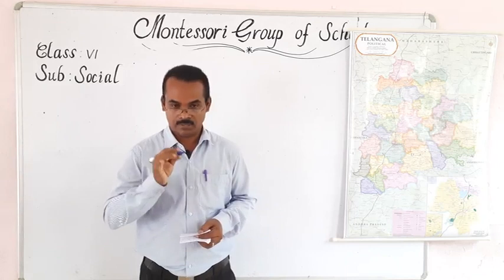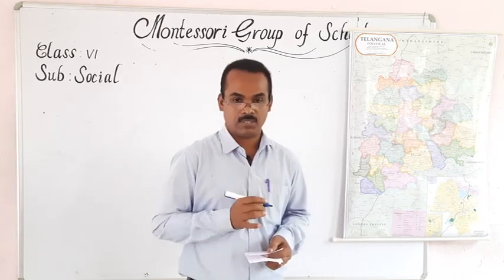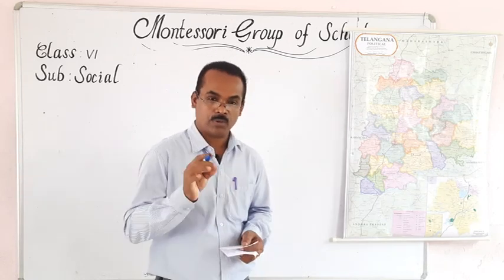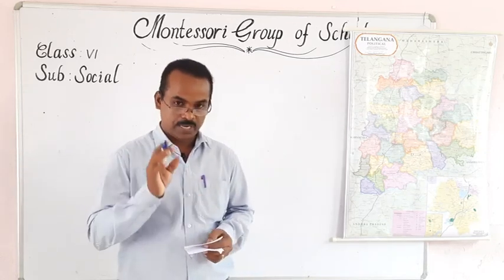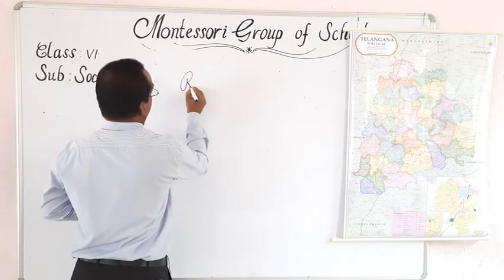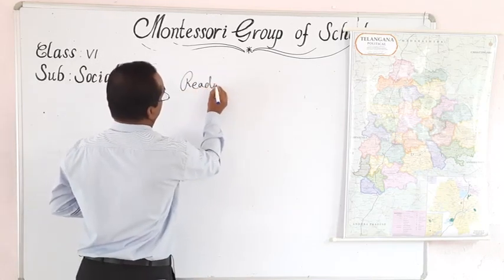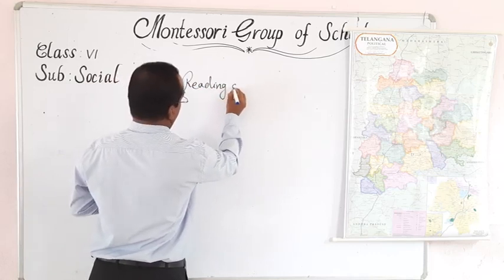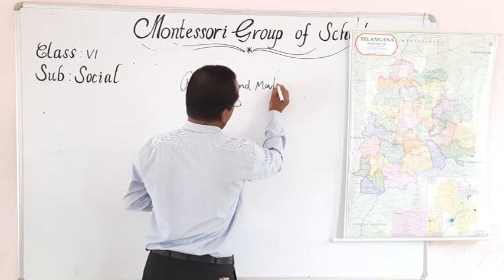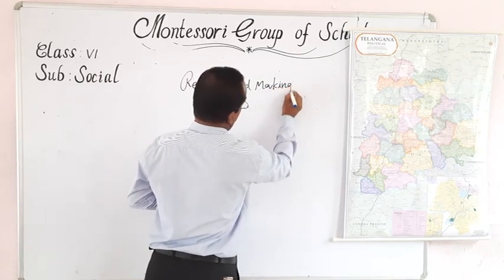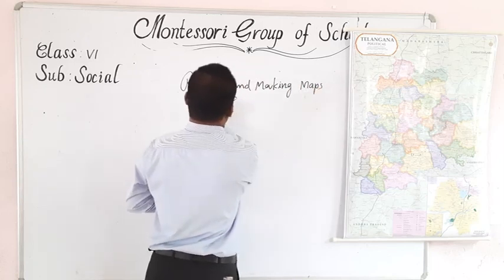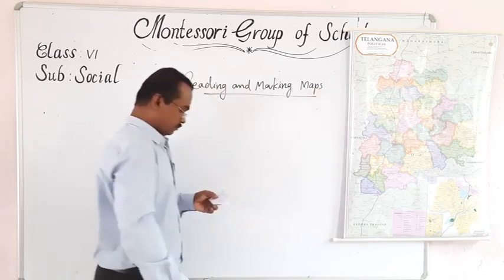Now let us learn the first lesson from your textbook. Do you know what is our topic? I shall write this topic here: reading and making maps.